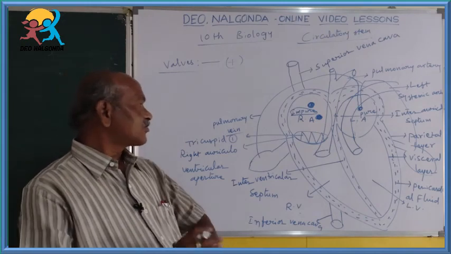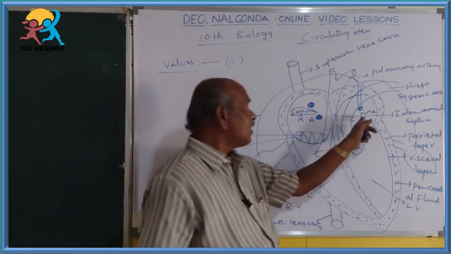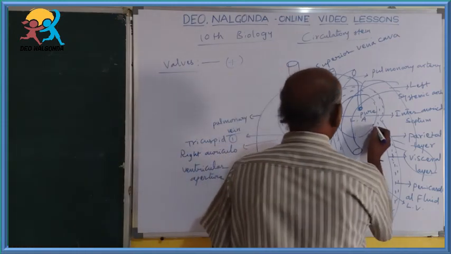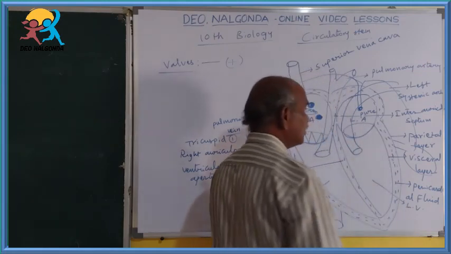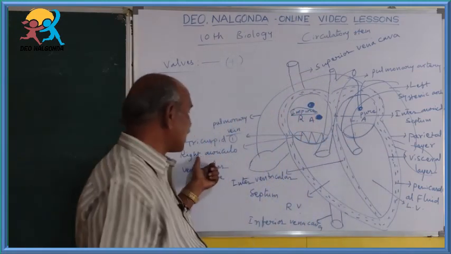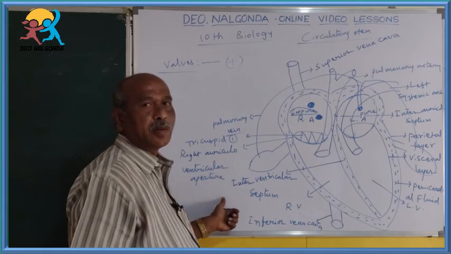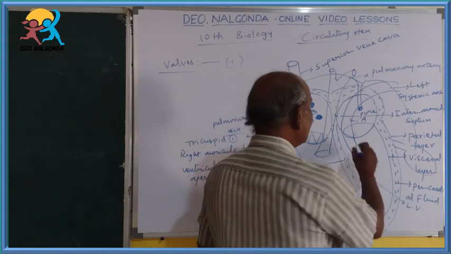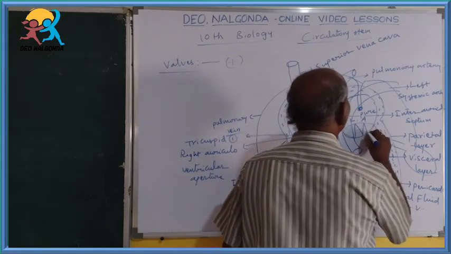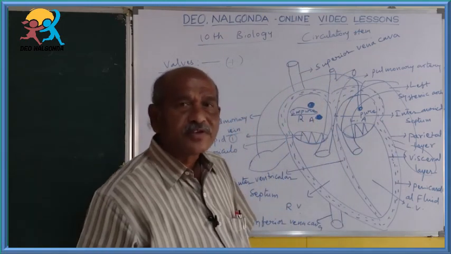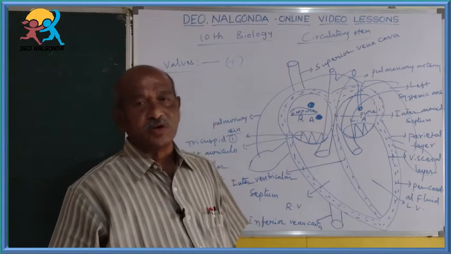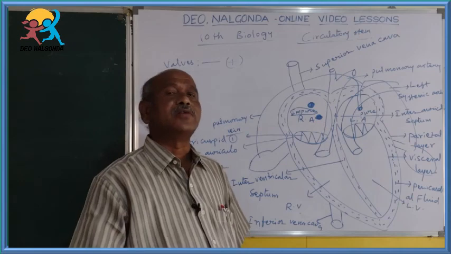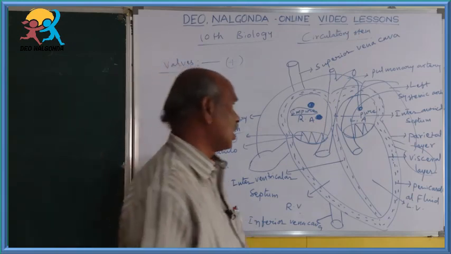Okay, just like that, between the left auricle and left ventricle, there is an aperture present like this. This is called the left auriculoventricular aperture, same as the right auriculoventricular aperture. It is guarded by two valves. This valve is known as the bicuspid valve or dicuspid valve. It is also otherwise known as the mitral valve.